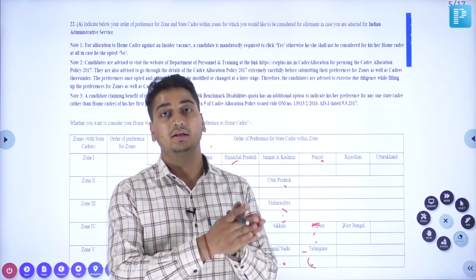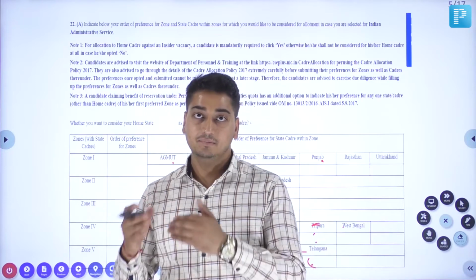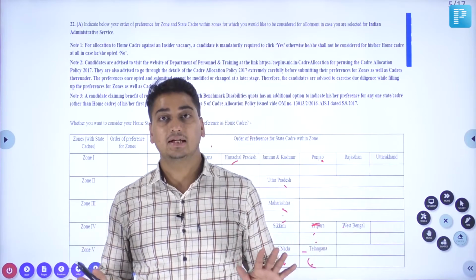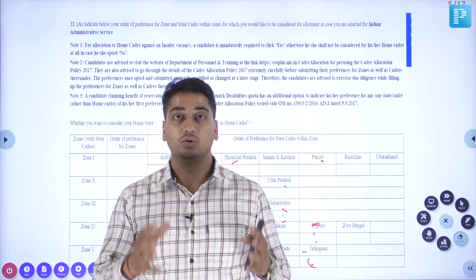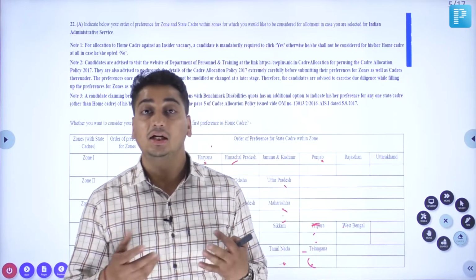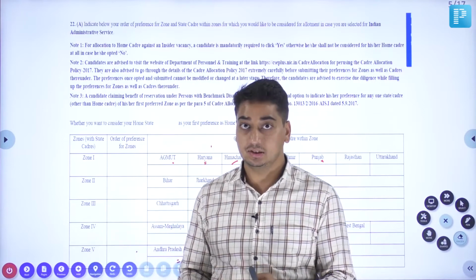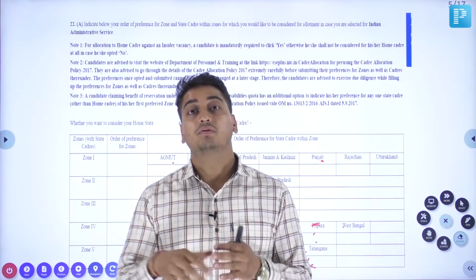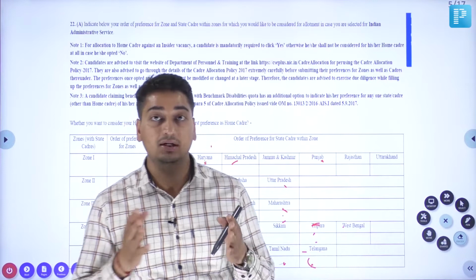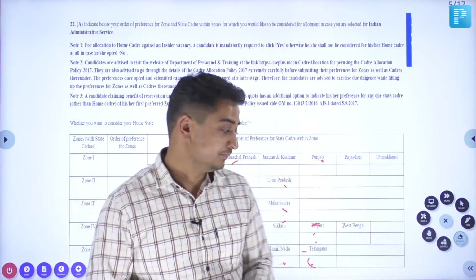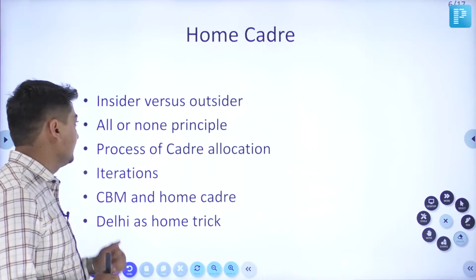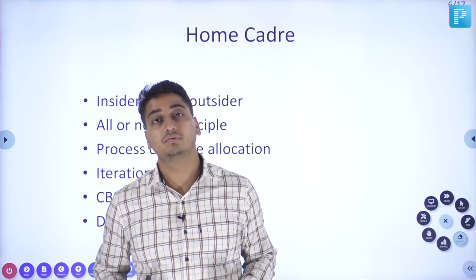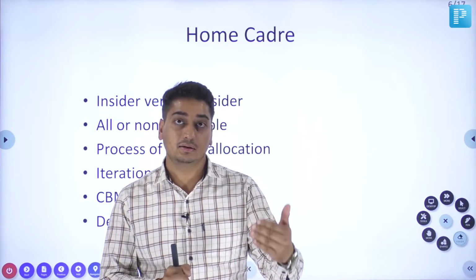This generally happens when the result is over, and then a separate vacancy list of IAS and IPS comes. When these vacancies are clearly available, the process of service allocation happens. For that, there are multiple iterations: first iteration, second iteration, third iteration. So if there are 180 vacancies in IAS, 180 people would be allocated the service of IAS. After service allocation, cadre allocation will start. In cadre allocation, first the insiders of a particular state would be allocated the vacancies.